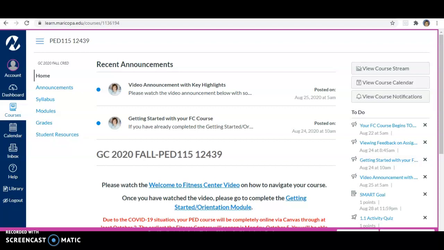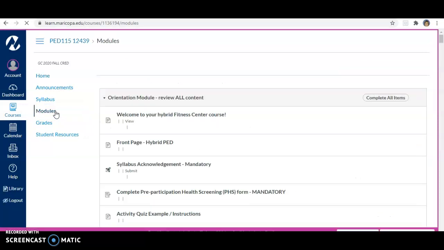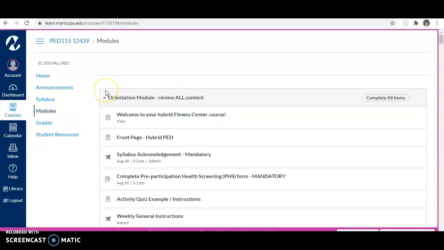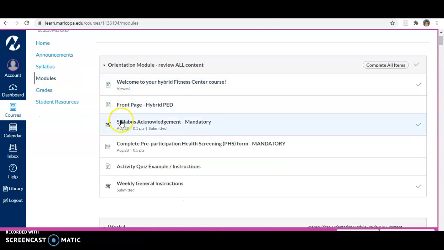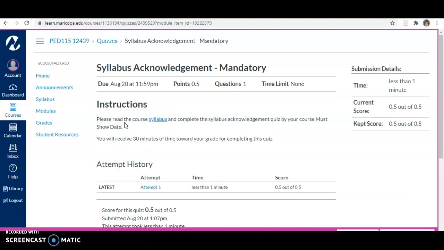Hi, so in order to access the 3 assignments that you need to complete for this course, you need to be sure you do your pre-participation screening, which I know we've been emailing about, but you're going to go into modules, and then you will see the syllabus acknowledgement that says it's mandatory. So you're going to go ahead and click on that, and you'll be taken.